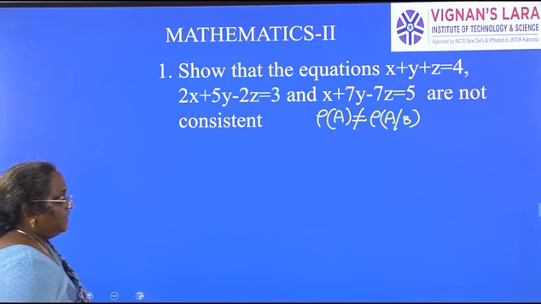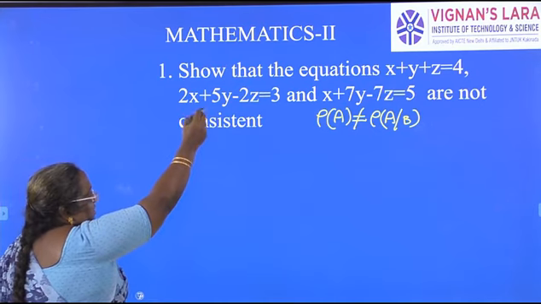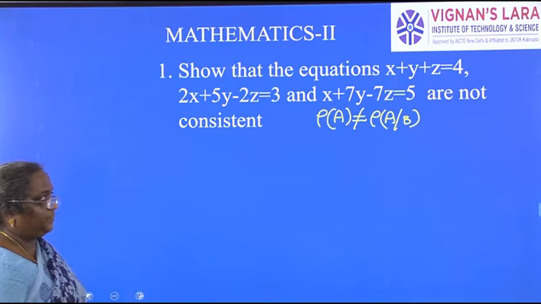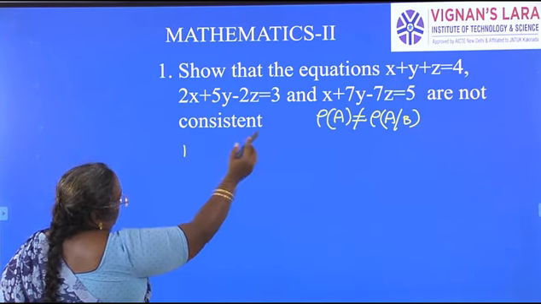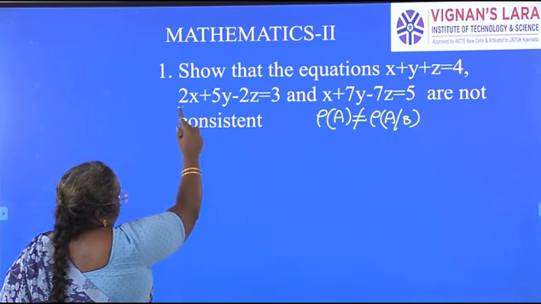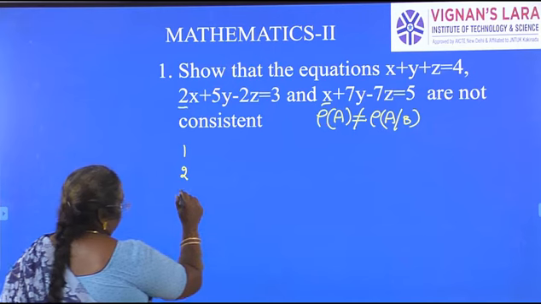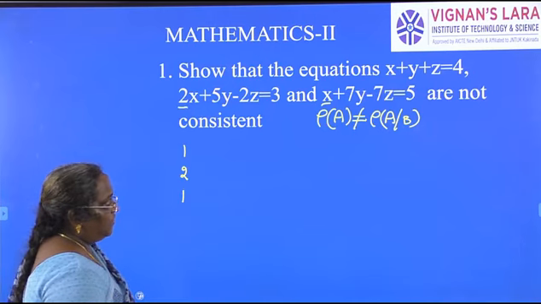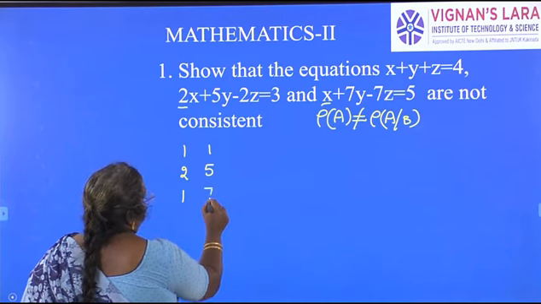So it's very clear. First thing we have to do is write the given system of equations in matrix form. If we write it in matrix form, the coefficients of x in the first, second, and third equations. Next, coefficients of y in the first, second, and third equations.